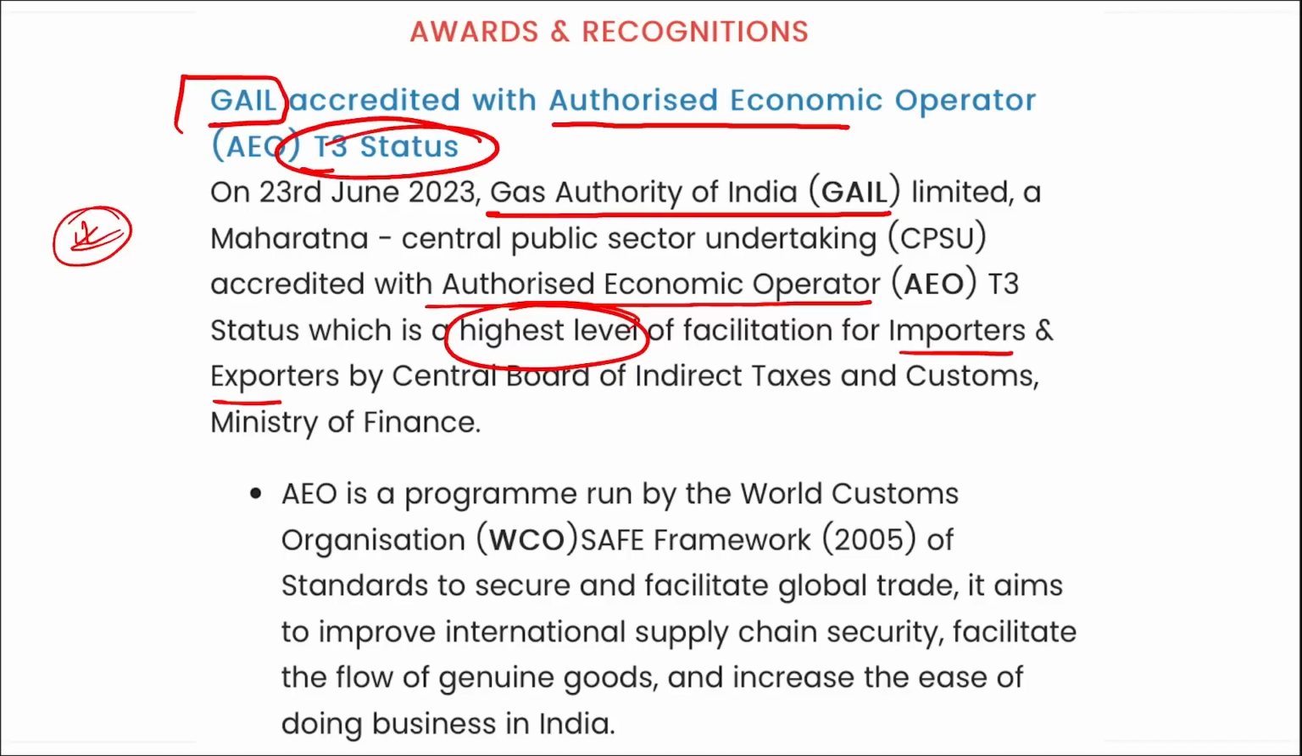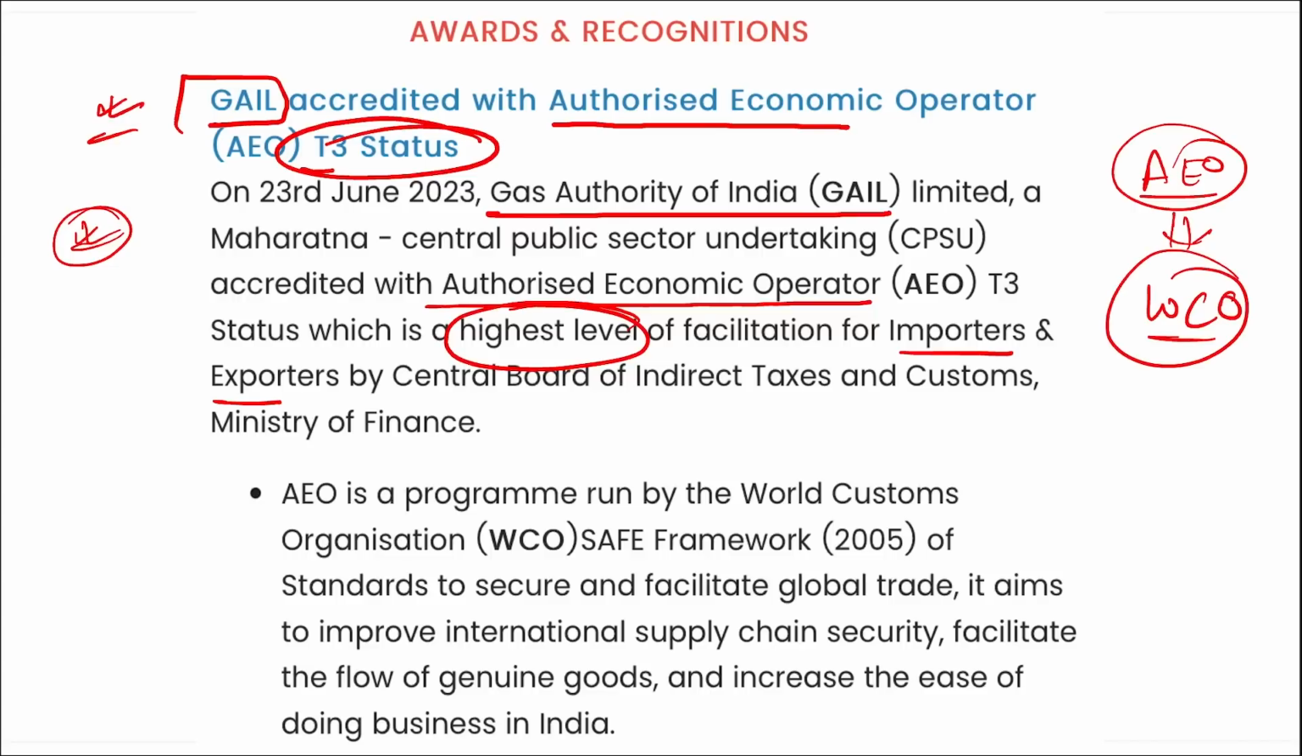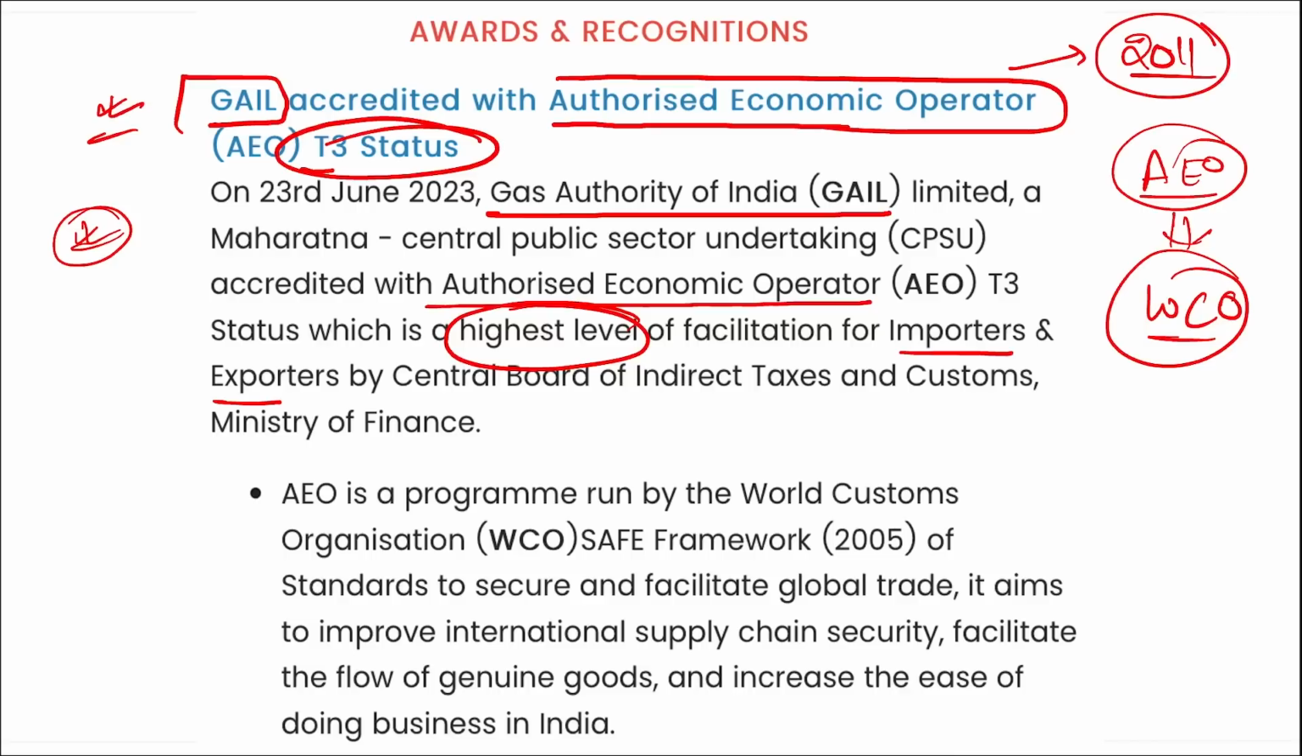So coming back, remember who recently got this AEO T3 status? It is GAIL, that is Gas Authority of India Limited. And this AEO, Authorized Economic Operator program, is run by whom? It is run by the World Customs Organization SAFE Framework, right? Next, this program was launched in 2011, and their main aim here, as just mentioned, is that it is a type of premium plan for exporters and importers, for which they will be provided some additional benefits if they have this particular certificate.